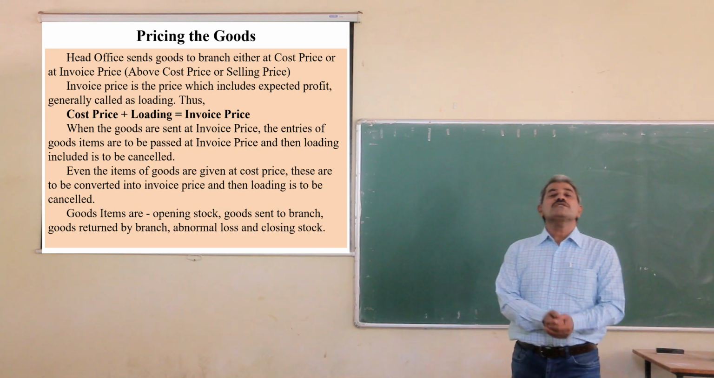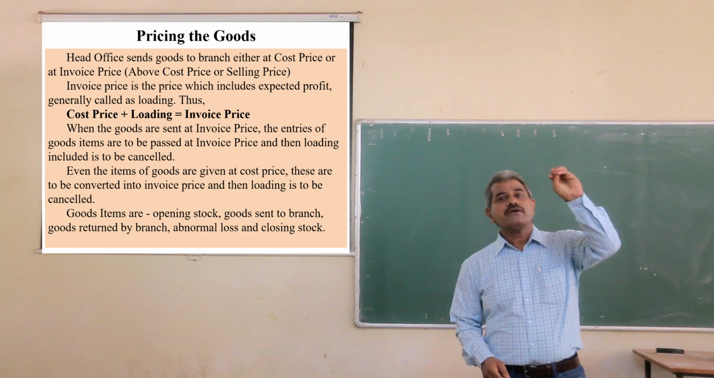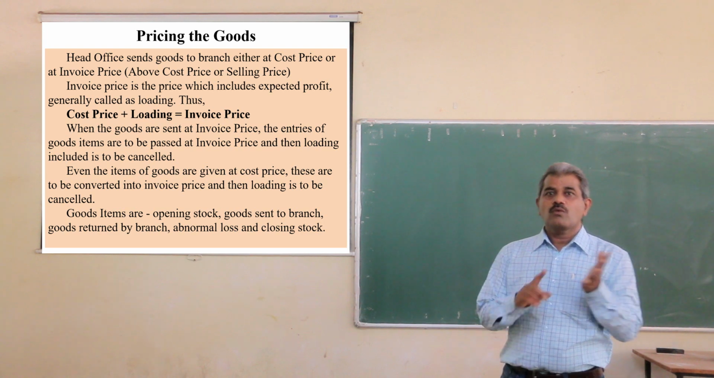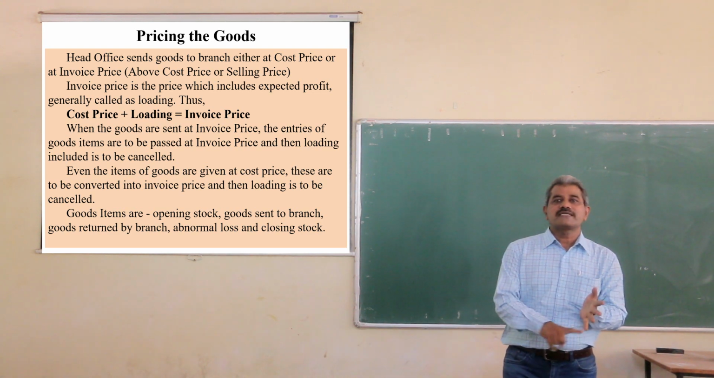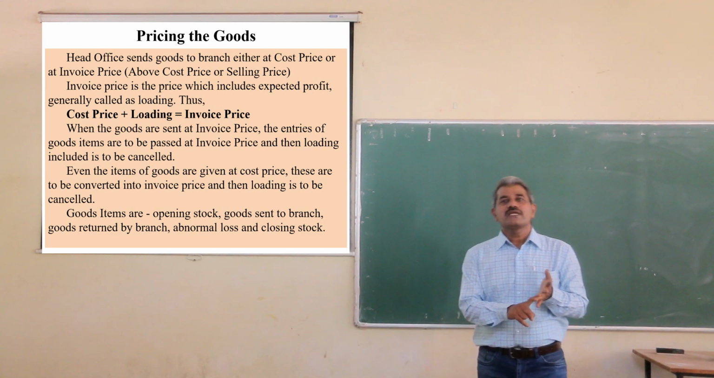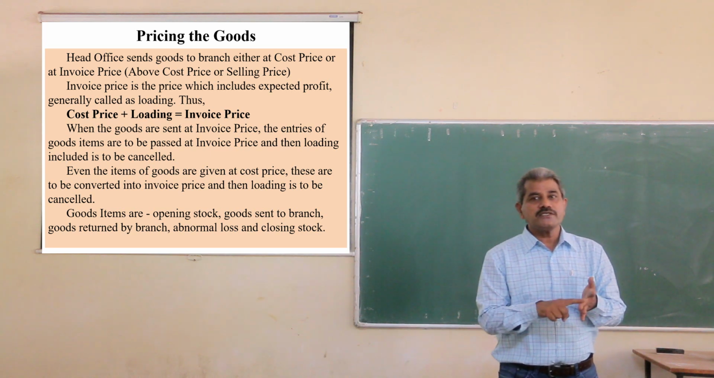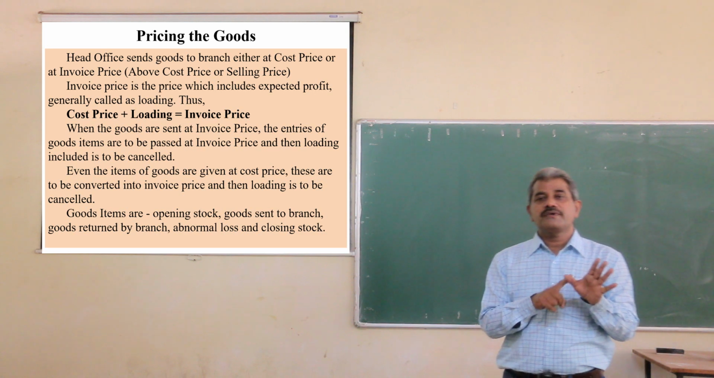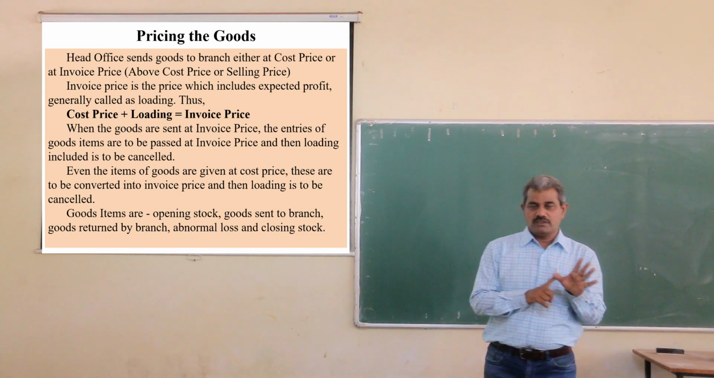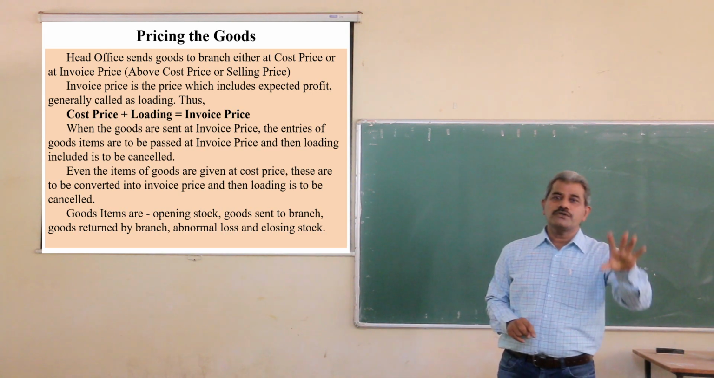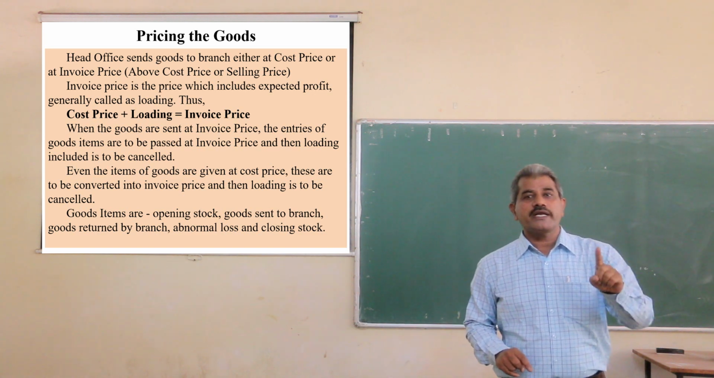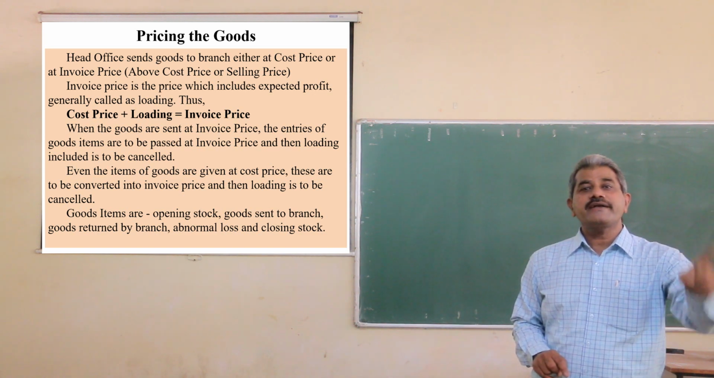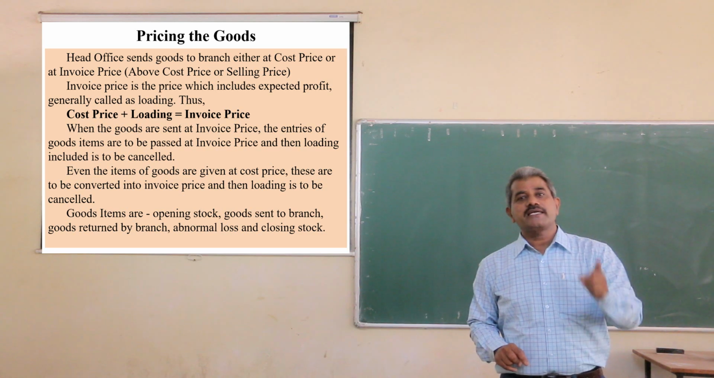What are the goods items? Generally there are 5 goods items. 1. Opening stock. 2. Goods sent to branch. 3. Goods returned by branch. 4. If there is any abnormal loss. And 5th is closing stock. These are the 5 items of goods which are to be entered with invoice price only.